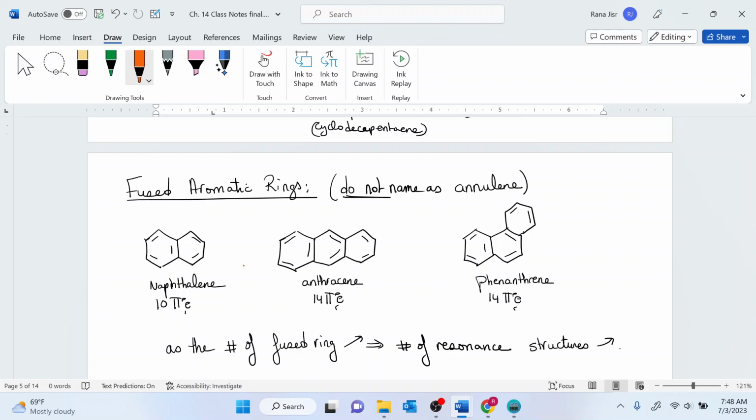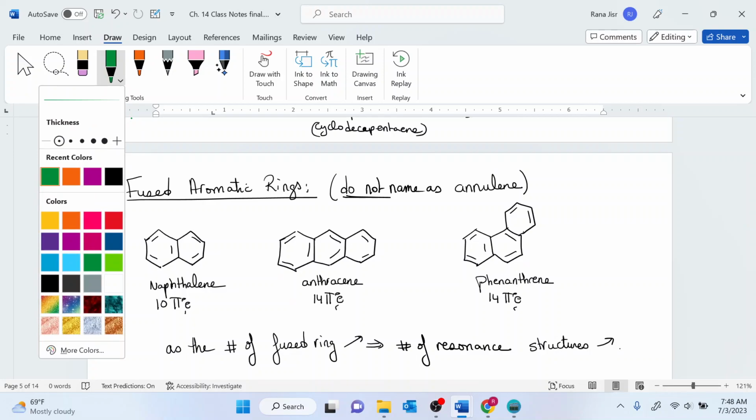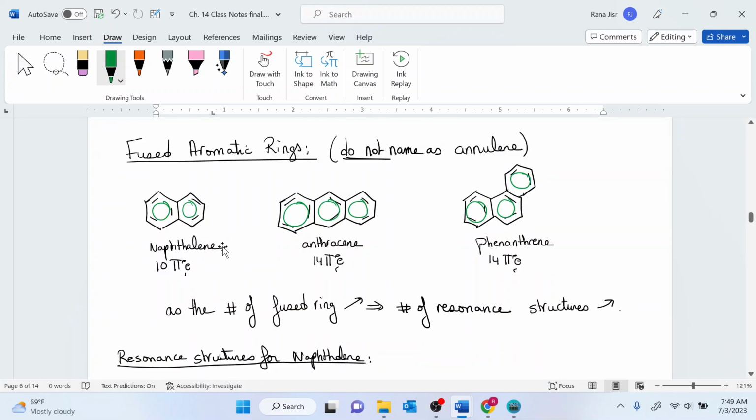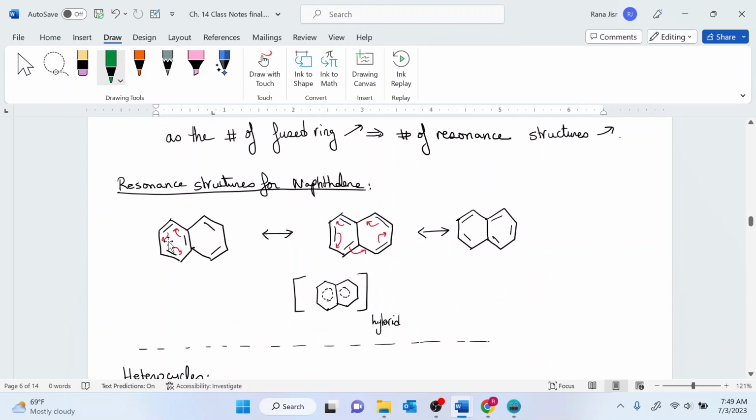Whenever you want to represent all of those, instead of showing all the double bonds, you can show simple circles inside the benzene rings, showing that the double bonds can be anywhere on the benzene because after all, these are conjugated systems. All of the fused aromatic rings undergo resonance, and as the number of fused rings increases, the resonance structures increase. This is an example over here of the different resonance structures of naphthalene, and naphthalene is always represented by its hybrid structure.